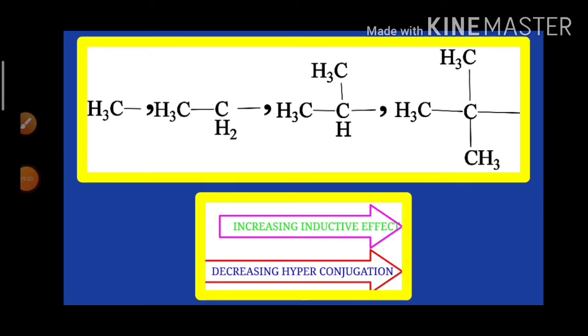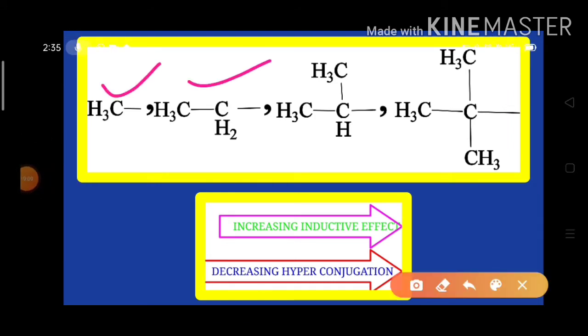For now, look here, we can see the methyl group, ethyl group, isopropyl group, and tertiary butyl group. From methyl to tertiary butyl, the inductive effect increases, because we know the alkyl group is a plus I group.